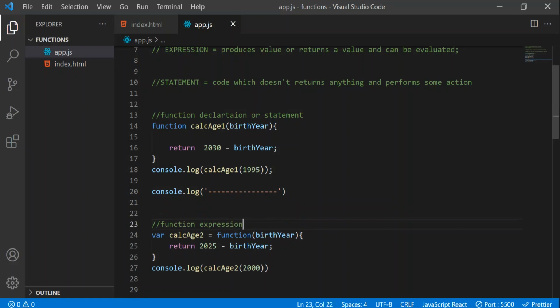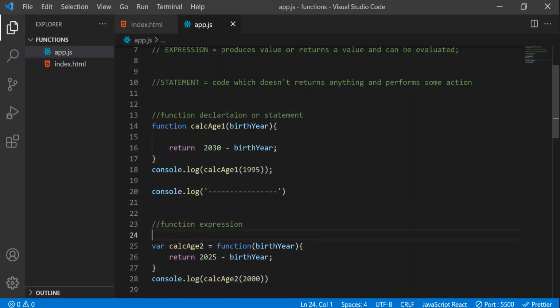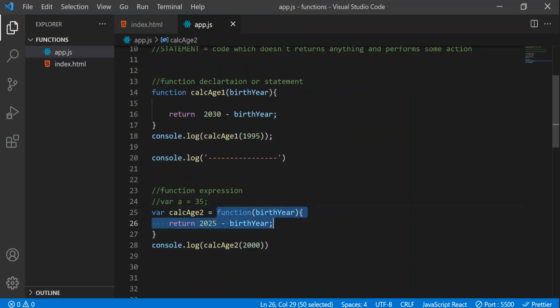Here, just like a value, we are treating the function as a value and assigning it to a variable, just like we do with variable a equal to something like 25. Here we have just assigned a value to an independent variable. Just like that, the entire function is assigned to a separate variable, and this entire thing is called a function expression. How do we call this function? Using the same variable name, because this variable points to that function. If you want to call this function, we have to call this variable.